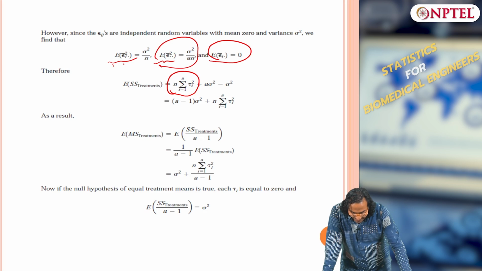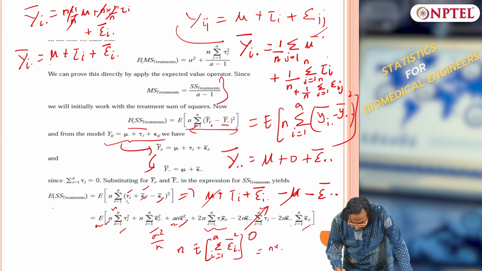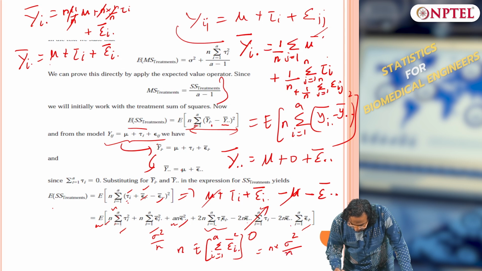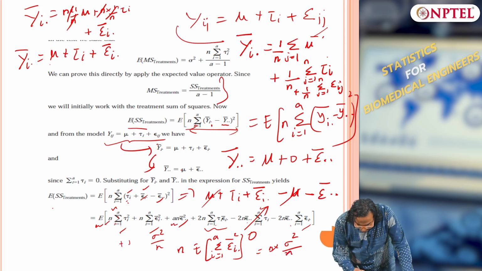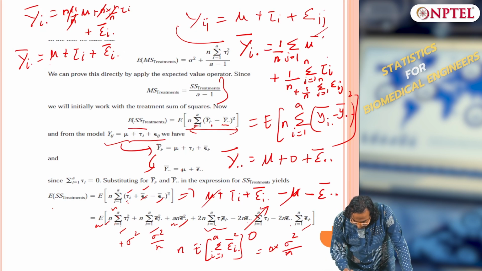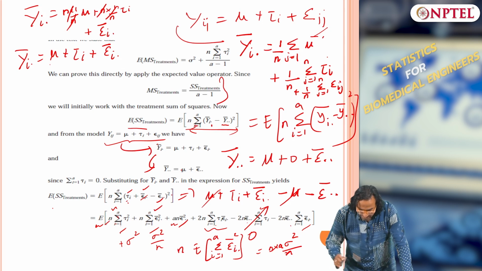And what is second term? Second term is n into expectation of summation I equals to 1 to a epsilon I dot squared. What is expectation of epsilon I dot squared? Sigma squared by n. So, n gets cancelled, the second term is sigma squared, keep that in mind, and summing along a axis a times it gives you a sigma squared, right, clear. So, this is a times sigma squared, the second term is a times sigma squared.